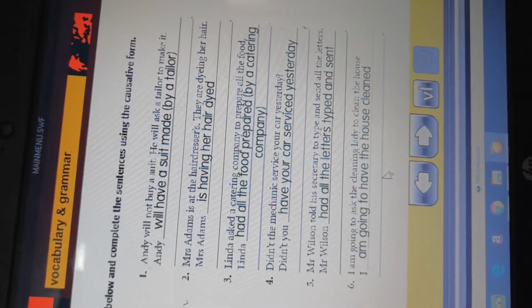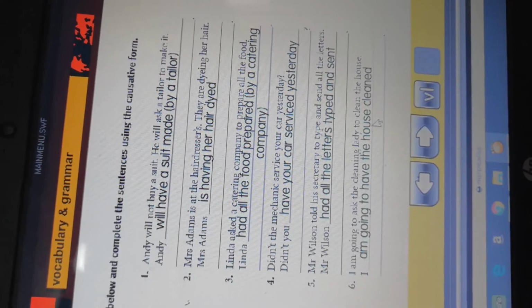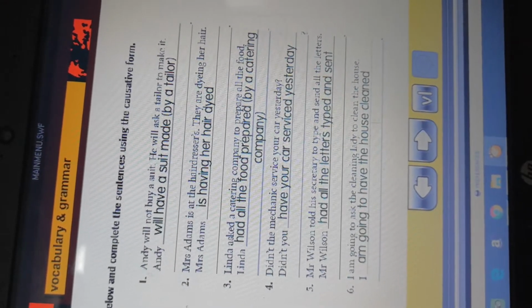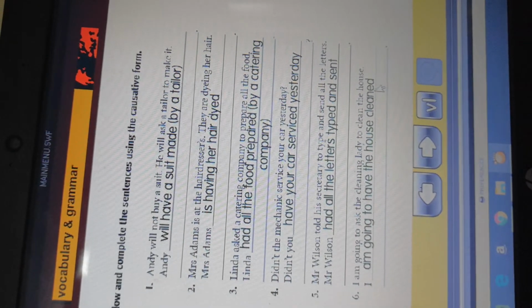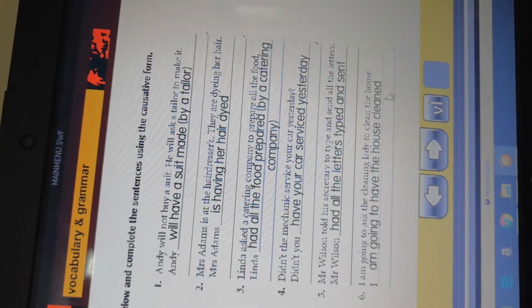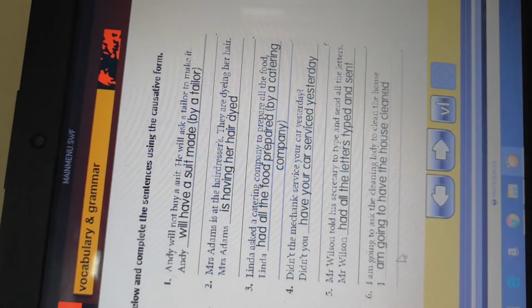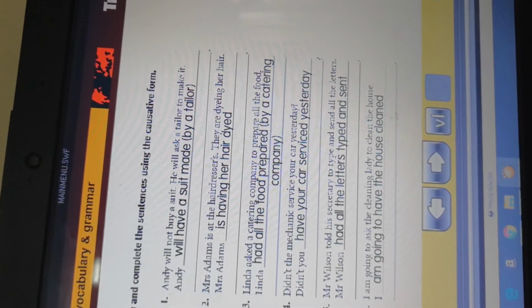Here we use have, causative have after going to, followed by the object, then the past participle of the verb clean becomes cleaned. So the sentence finally becomes I'm going to have the house cleaned.